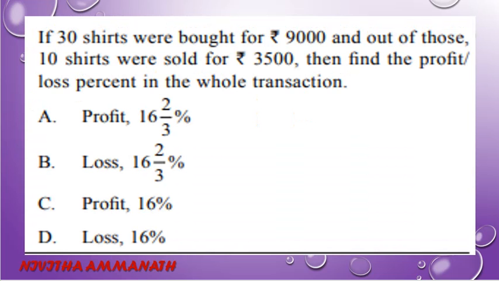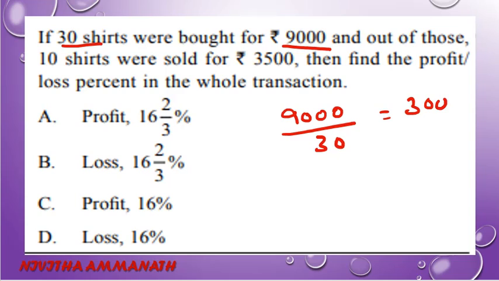If 30 shirts were bought for 9,000 and out of those 10 shirts were sold for 3,500, then find the profit or loss percentage in the whole transaction. Here 30 shirts were bought for 9,000. So one shirt costs 9,000 divided by 30, that is 300.